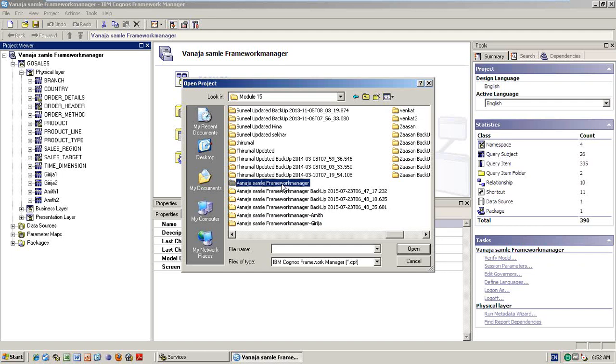So if you are doing anything in Framework Manager, all the checkboxes will come, for whatever things you want to upload. Say, for example, you renamed one of the tables. If you don't want that change, you can uncheck that box. If you are not unchecking, yes, it will go and override.